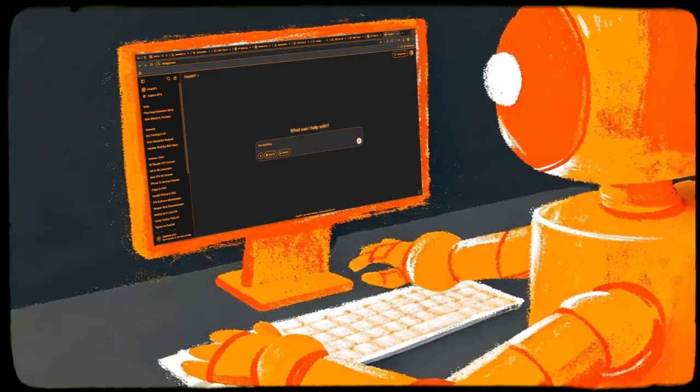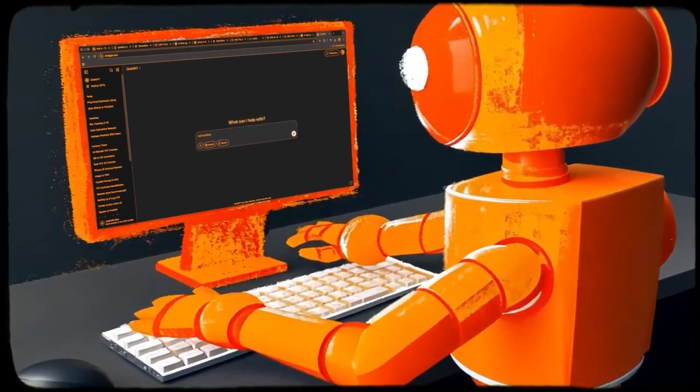So tools are what transform an AI agent from just being able to chat to being able to actually get things done. You can think of tools like giving your digital employee access to different software, just like you might give a new hire access to your email or your calendar or your CRM system. You can give an AI agent access to digital tools that let it take actions when needed.